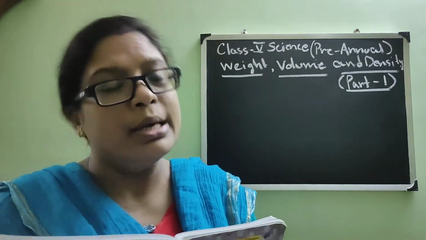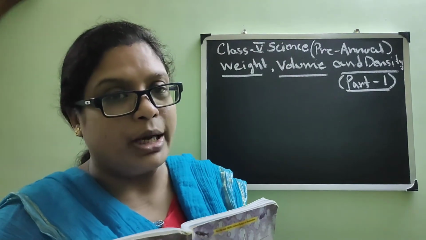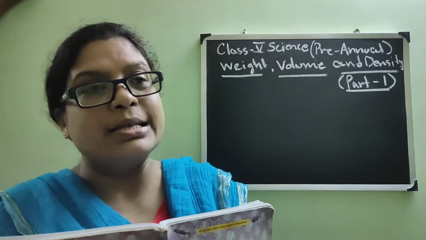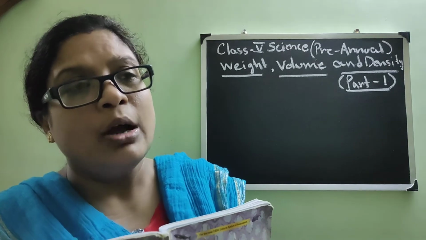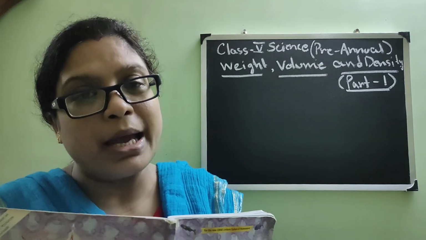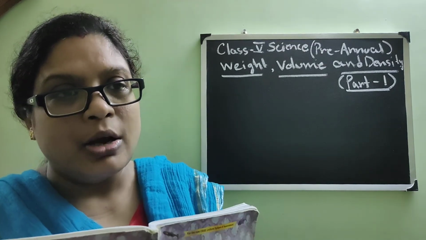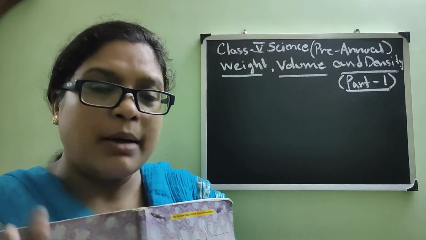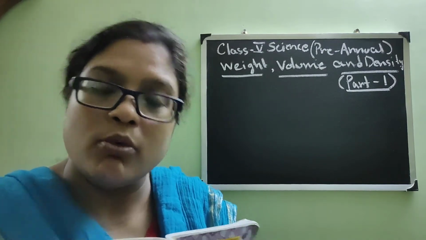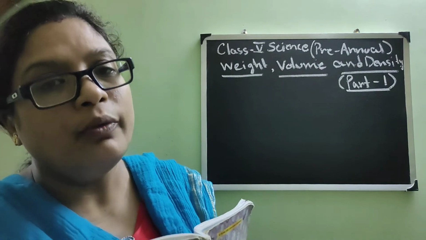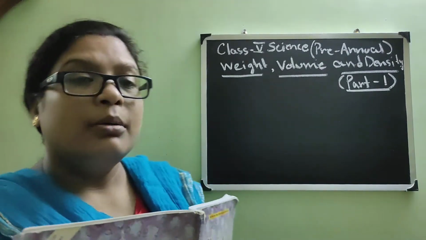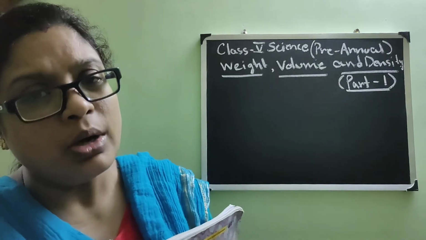Now volume is also quite related with weight, isn't it? Generally we can say, more the volume, more the weight. Volume means what? How much space it is covering, isn't it? So if some material will occupy more space, what will happen? The volume will increase, and obviously weight is also increasing.